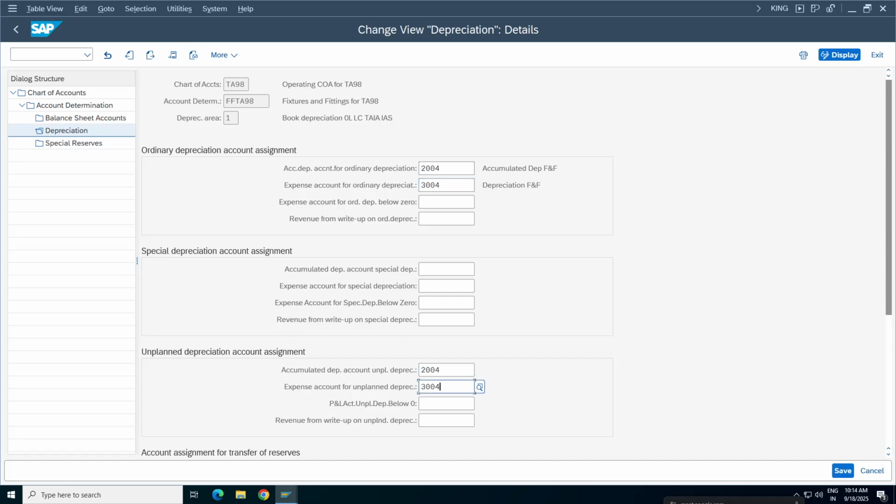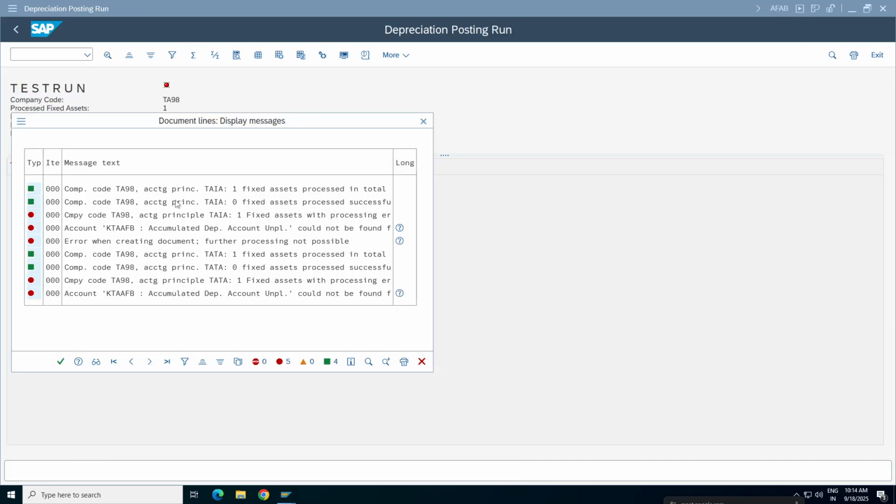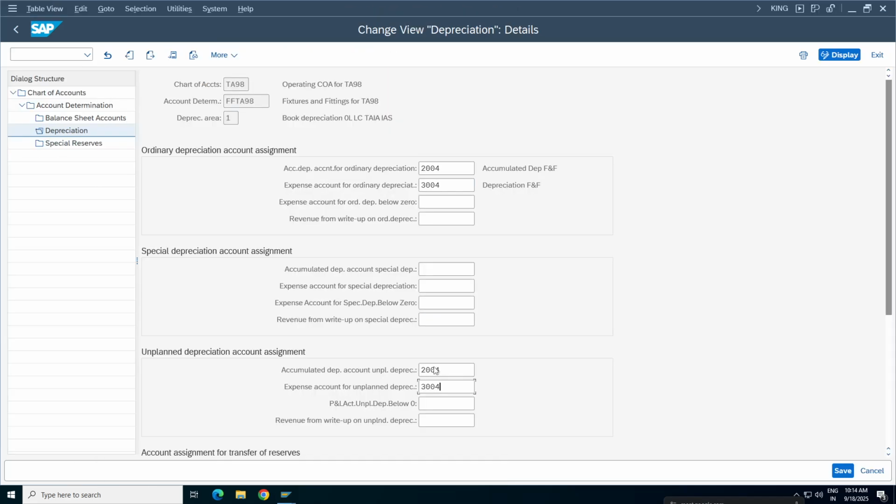Now as of now the system is throwing an error for what? It is throwing for accumulated depreciation. If I assign only this GL account, again when I execute, what will it throw? It will throw this error, right? Do you agree? Correct, sir. Okay, if I don't assign this, what happens? After assigning this, if I execute it again, you will get this error. So instead of getting the error again, I'm just copying both here itself.